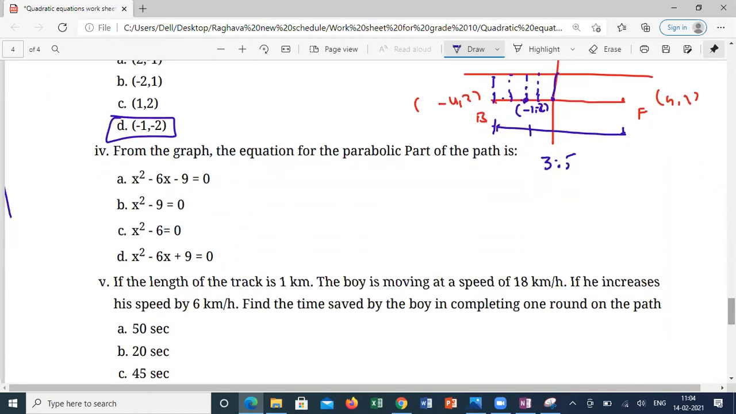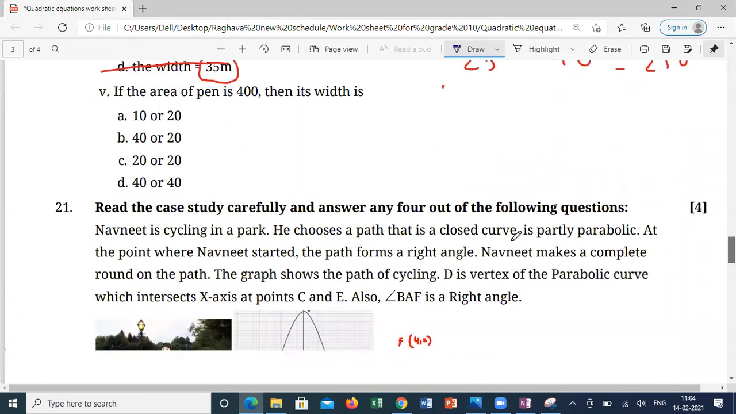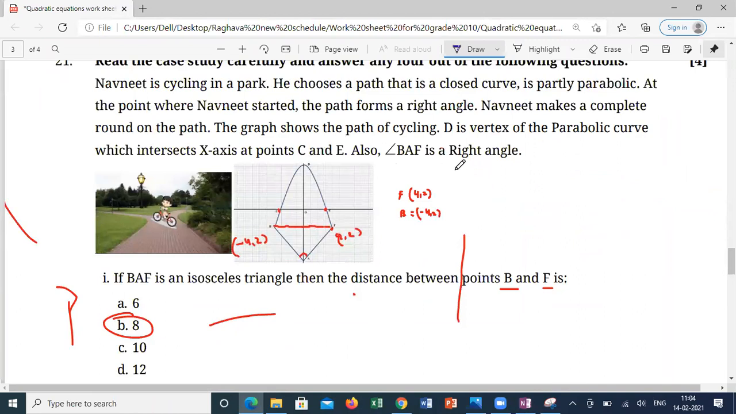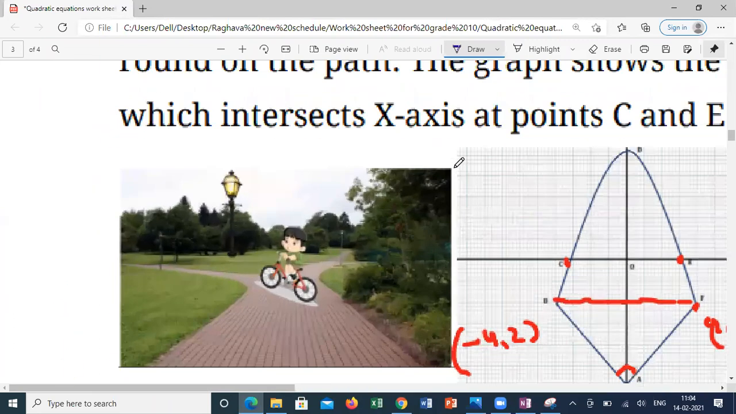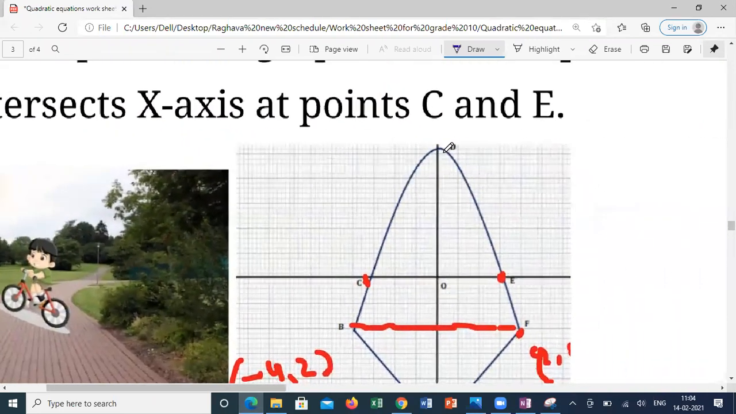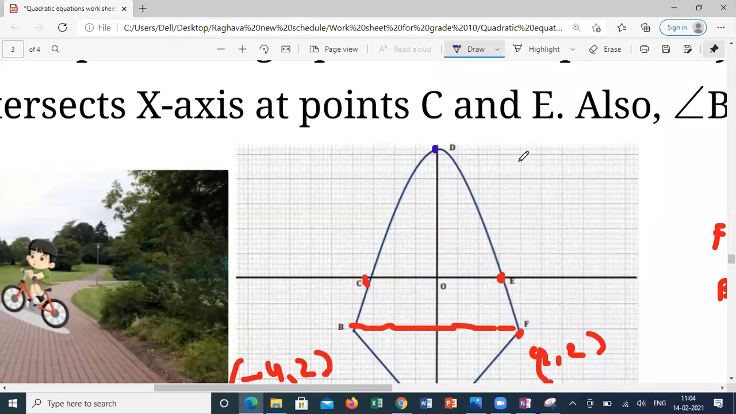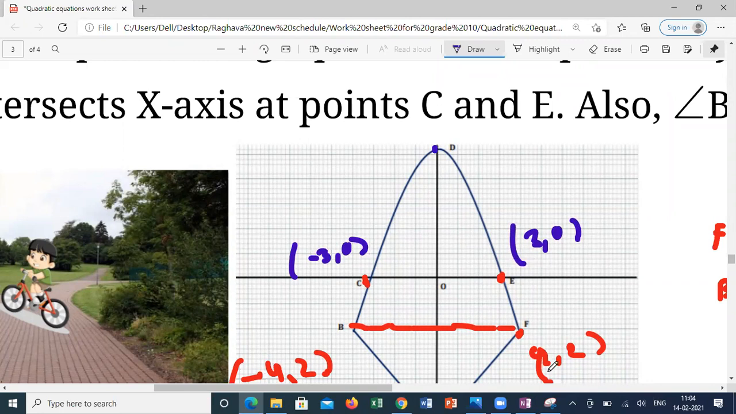From the graph, the equation of the parabolic part of the path is... how to calculate it from the graph? See, if you see the graph, what are the points lying on the graph? I am zooming the pic again. Identify the points first. Take any 3 points. C is minus 3 comma 0, and E is 3 comma 0. And B and F are also on the same line. Correct?